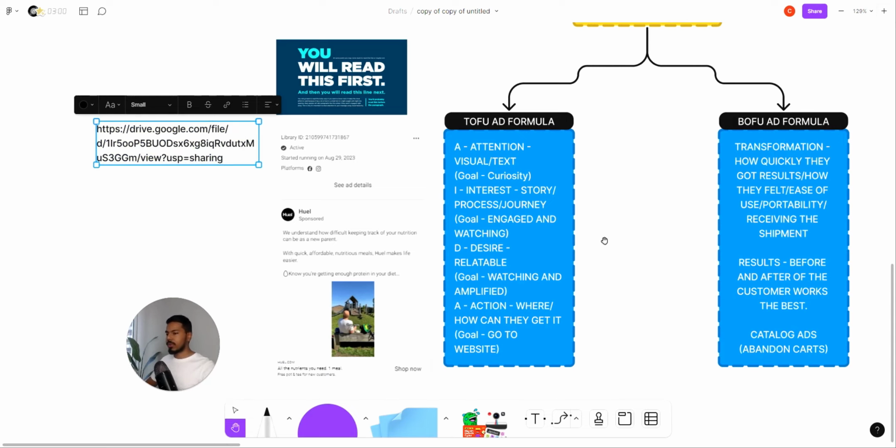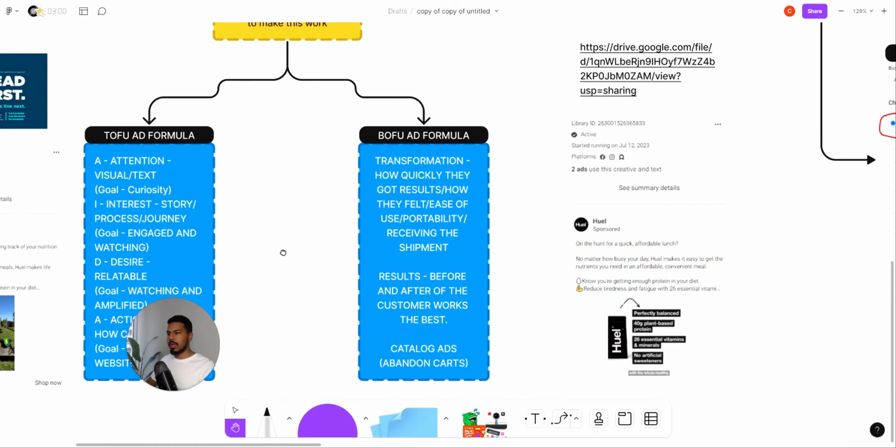Now taking you through the bottom of funnel ad. So what does the bottom of funnel ad really look like? Here you are really trying to convey a transformation, and how quickly a person who buys your product can get the transformation they are looking for. You can see here: how quickly can they get results? How do they feel? What is the ease of use?